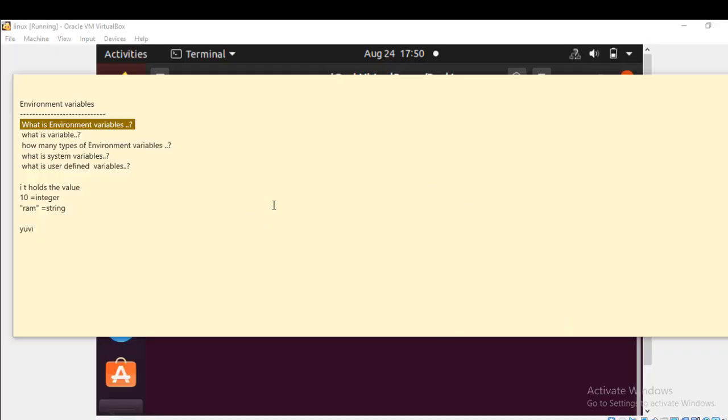Hi to all. In the last class we discussed umask and file and folder permissions. So you now have a clear idea about umask concepts and file and folder permissions.